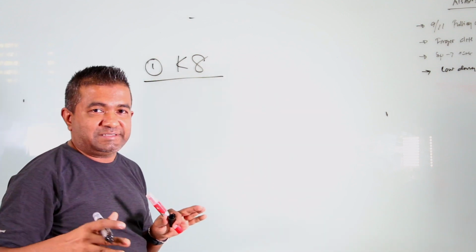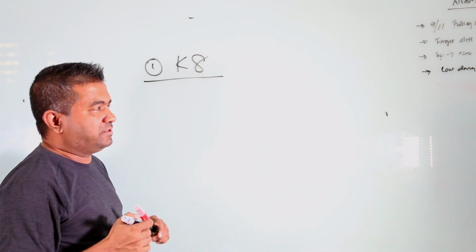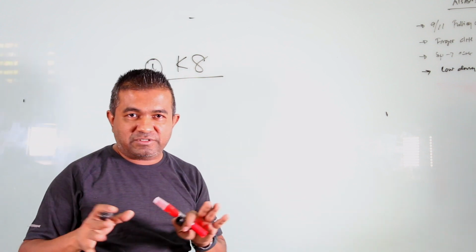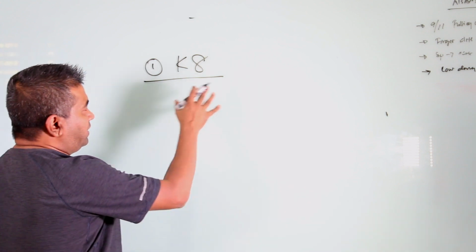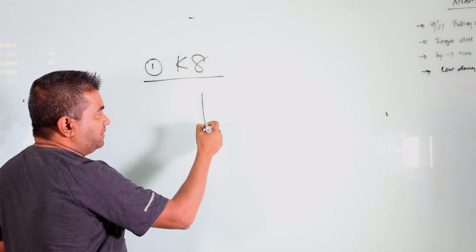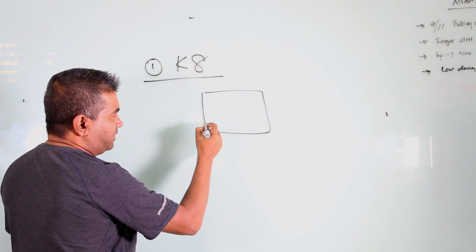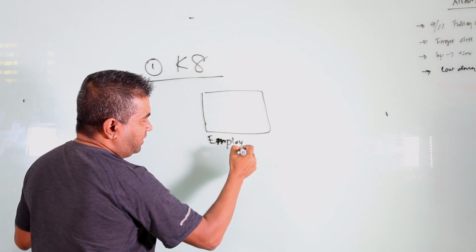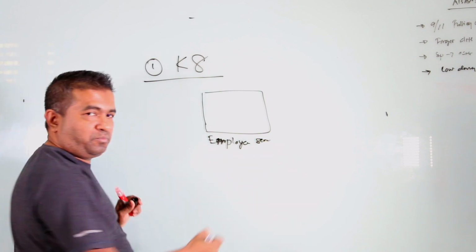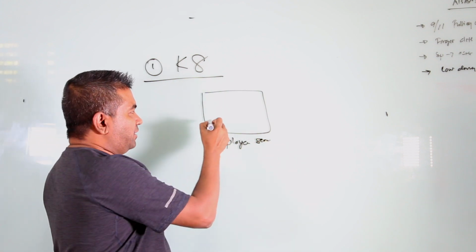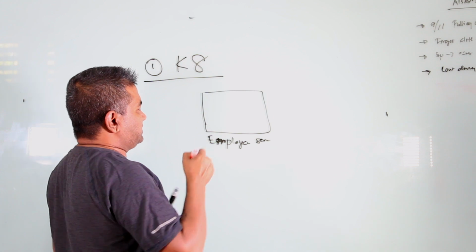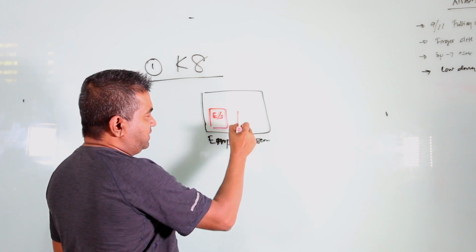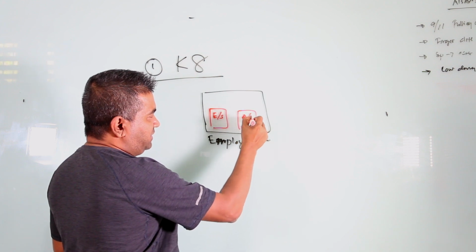I'm not going to talk about Kubernetes in detail, but this is how it usually works. To ease understanding, I will give some terminology. In Kubernetes, we usually deploy something called a pod. Maybe this is an employee service pod. Inside the pod, you can have multiple containers. Let's say this is an employee service container, and this is an auth service container.